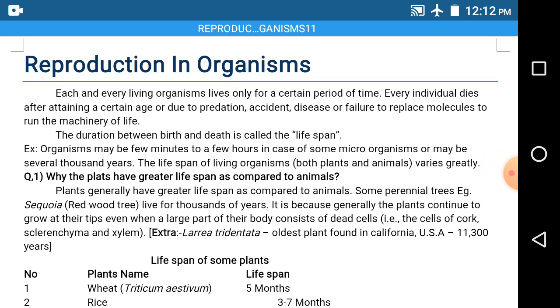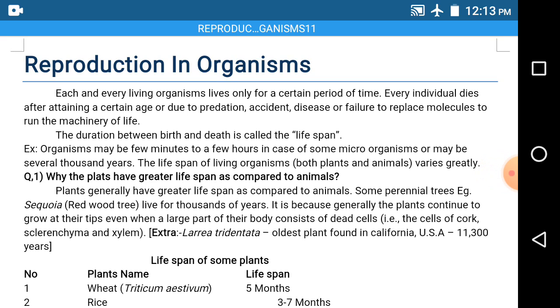What is the need for reproduction? Every organism on the earth has death. The death may be due to various reasons like age factor, predation, accident, diseases, or due to failure in the organism. So, to replace the organism, reproduction is necessary, to continue the race.